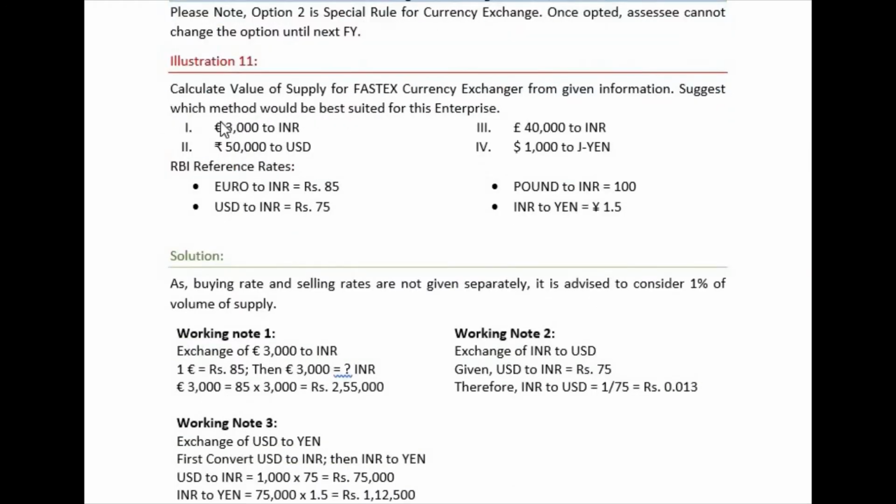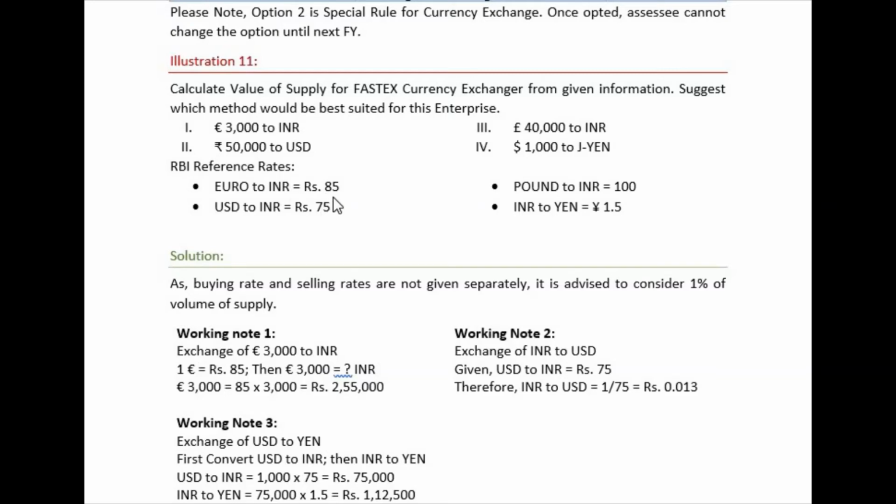Now there is an example here, illustration 11. Calculate value of supply for Fastex currency exchanger from given information. Suggest which method would be best suited for the enterprise. There are four options given: 3,000 euros to Indian rupees, 50,000 rupees to US dollar, 40,000 pounds to Indian rupee, 1,000 US dollar to Japanese yen. And RBI reference rates are also given here in the question.